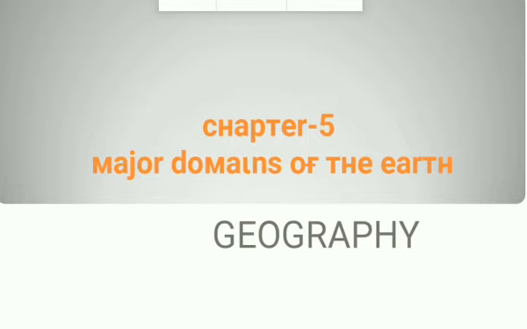As you all know, it is a complex zone where the three main components of the environment meet, overlap and interact. So in this chapter, we will read about the lithosphere, which means land, the atmosphere, which means air, and the hydrosphere, which means water.